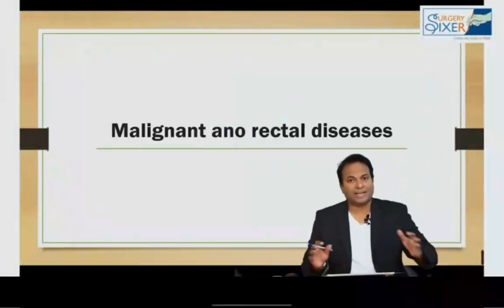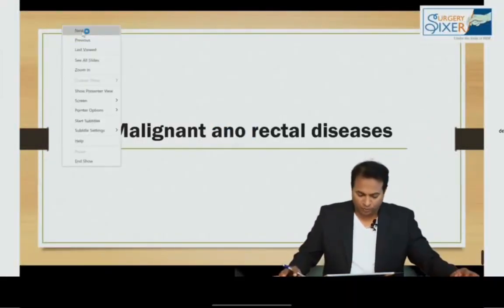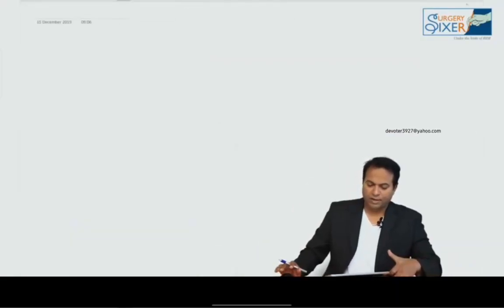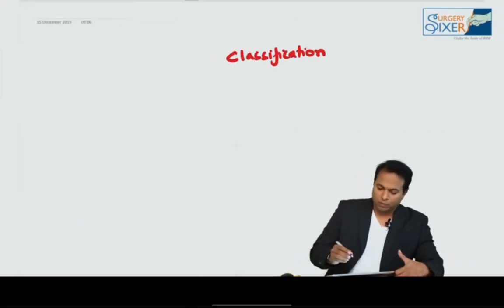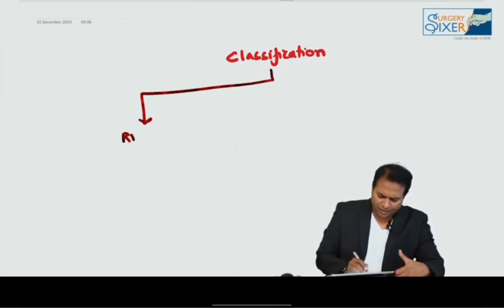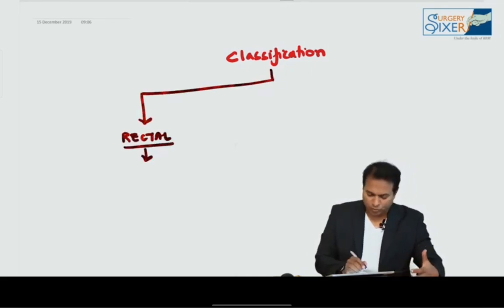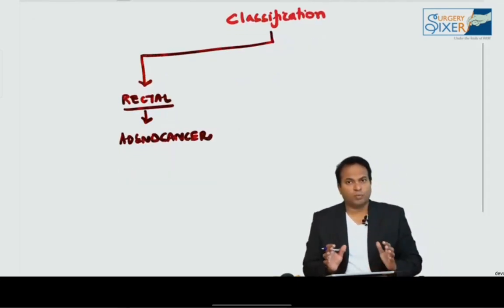Okay, we are going to discuss carcinoma rectum and anus. So we are going to discuss the malignant disease of anus and rectum now. Before going to the detailed discussion of rectum and anus, let us have a classification of tumors in the rectum and anus. So please don't forget. Rectal cancer is always adenocarcinoma. We all know very well, it's mostly adenocarcinoma. Most of the points related to adenocarcinoma are already discussed in the colon chapter.